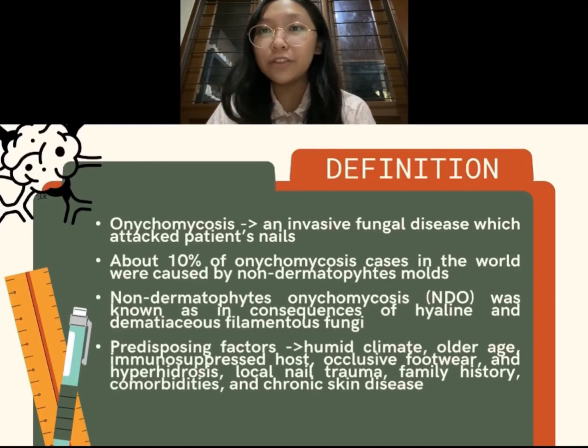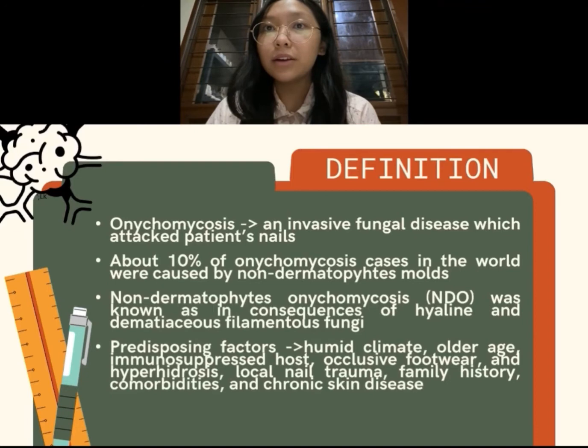I will explain about the definition of onychomycosis. So onychomycosis is an invasive fungal disease which attacks the patient's nail. Onychomycosis is mostly caused by non-dermatophyte molds. Non-dermatophyte onychomycosis are a common form of fungi which can be seen as saprophytes and plant pathogens in nature. This type of fungus cannot live in keratinized cells and they get nutrition from damaged nails due to trauma or dermatophyte infection.